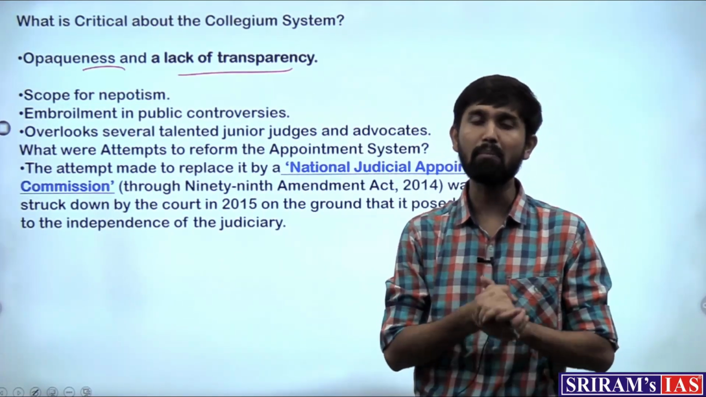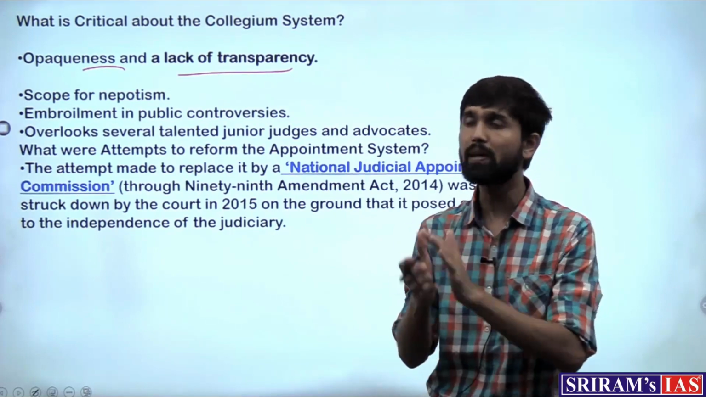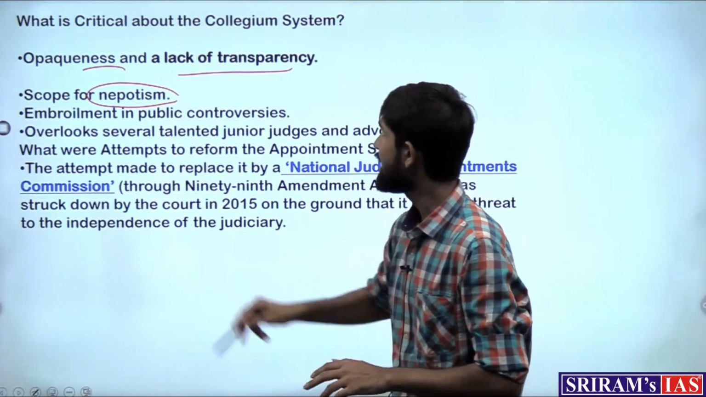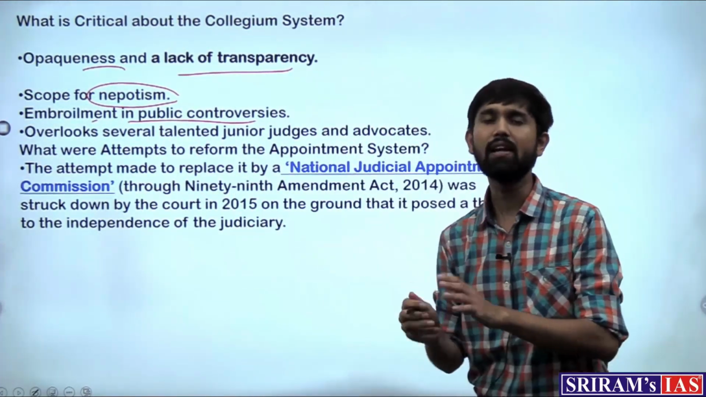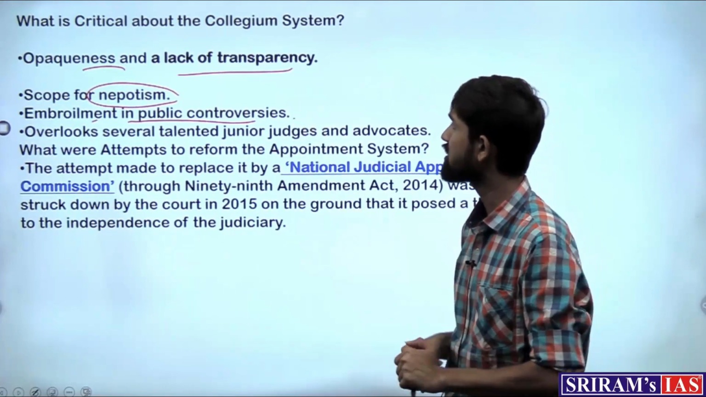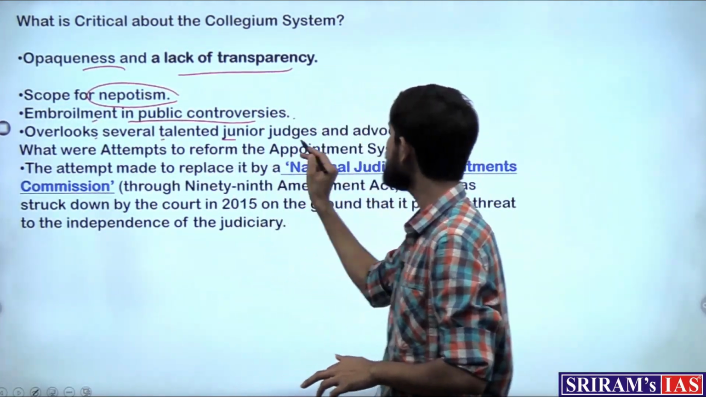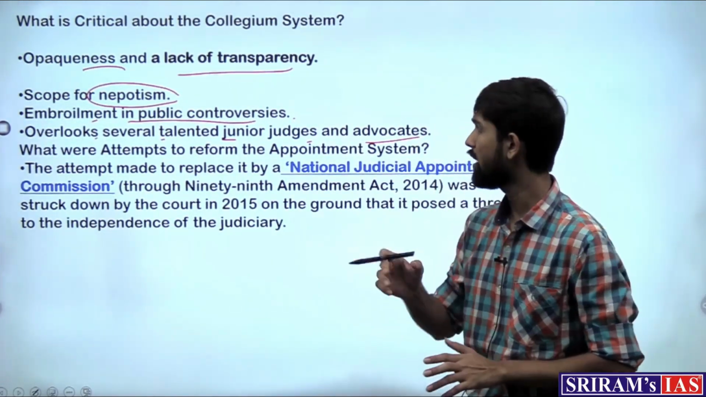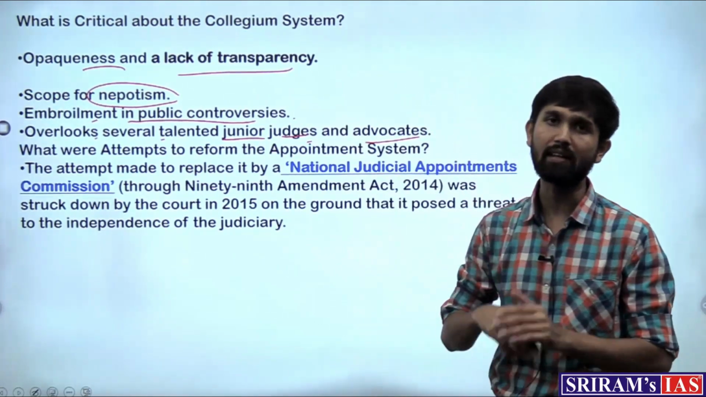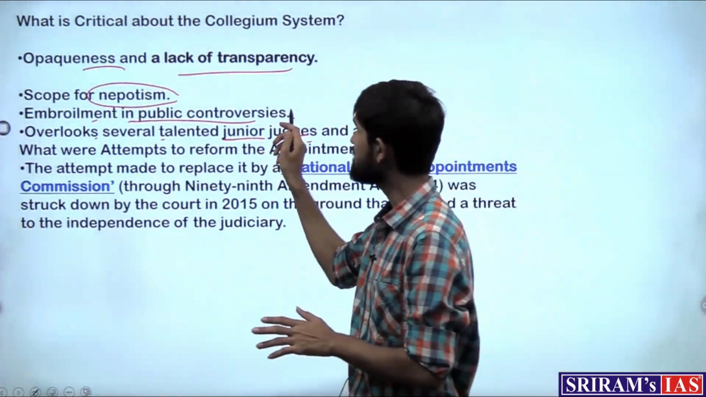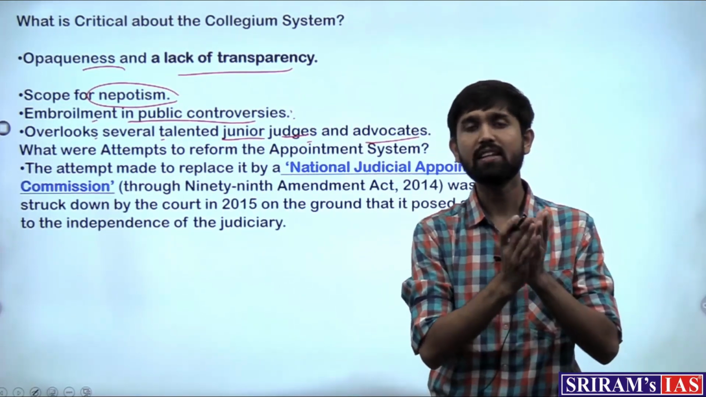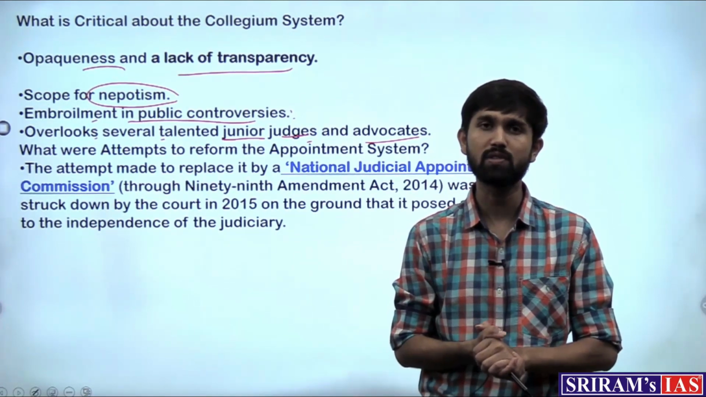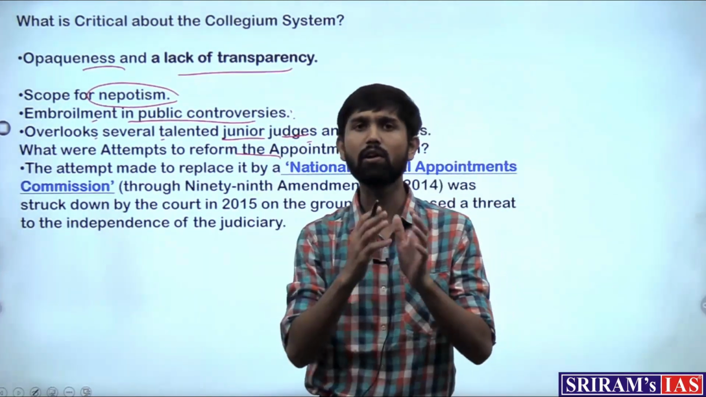There is a lot of opaqueness. That is why rules are being made, where any consultation that is made should be going in writing in the file. Then there is scope of nepotism. Then embroilment in public controversies. Whenever such appointments are made, public controversies arise, and it overlooks several talented junior judges and advocates. So whenever senior most judges are to be elevated, the junior judges who are talented are overlooked, and these are certain critical interventions that need to be done in order to cure the challenges that exist with the collegium system. And has there been any alternative suggested?